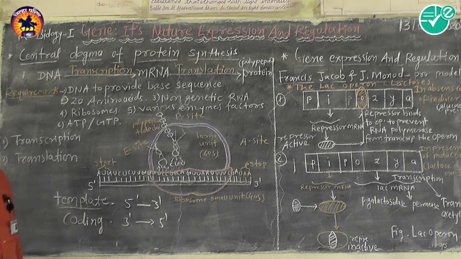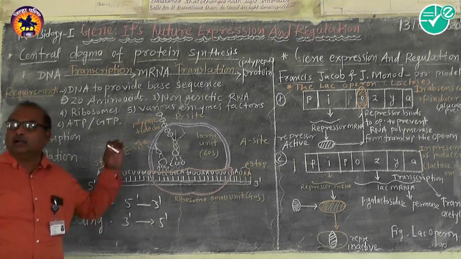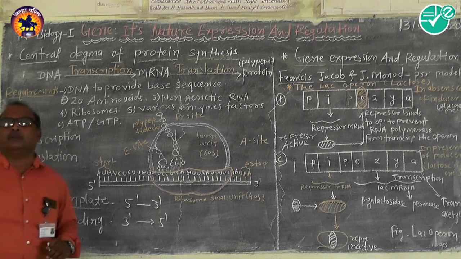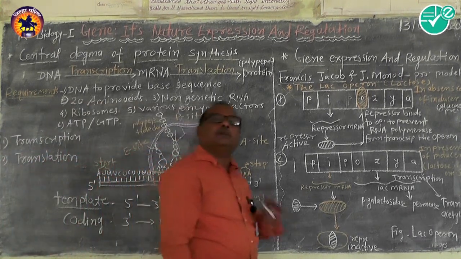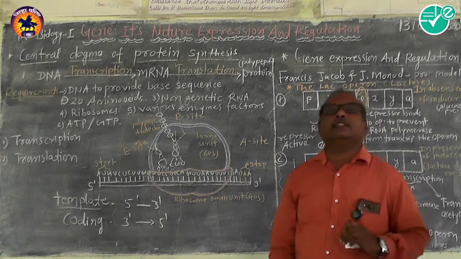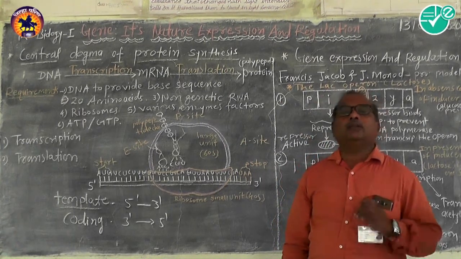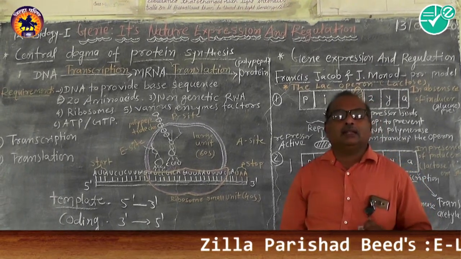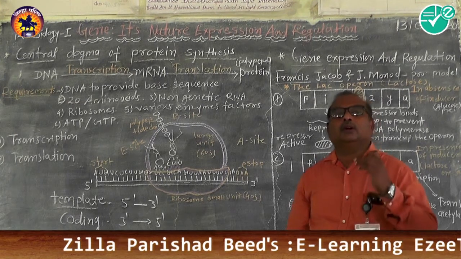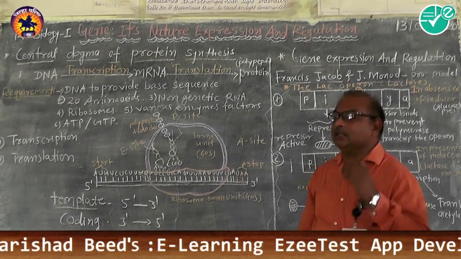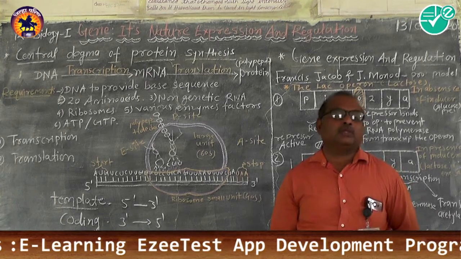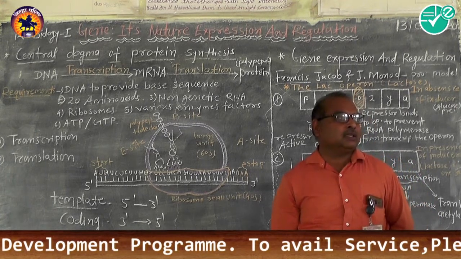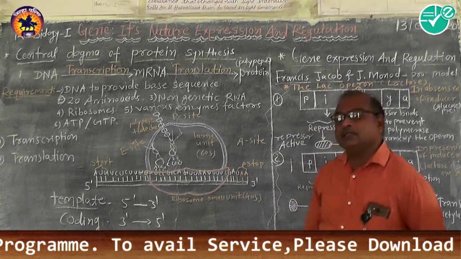Now the promoters, the terminators and the structural genes are essential for the process. What are promoters? Promoters are small sequences on the DNA that promote the process of protein synthesis. Promoters are the DNA sequences which promote the process of protein synthesis.